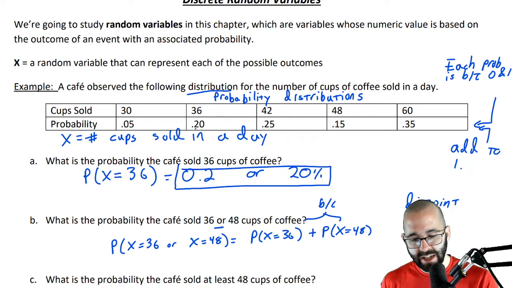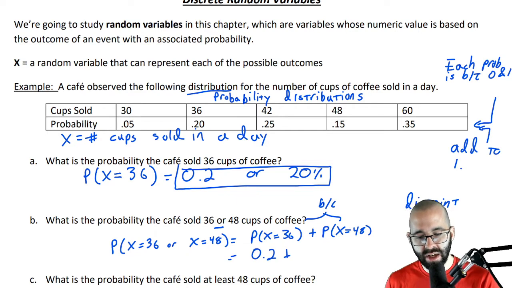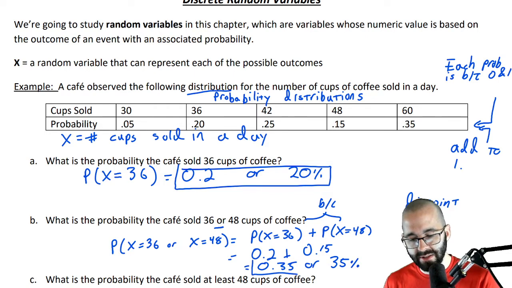And so we just consult the table. That's 20% plus 15% for a total of 35%. And again, I will accept either answer.